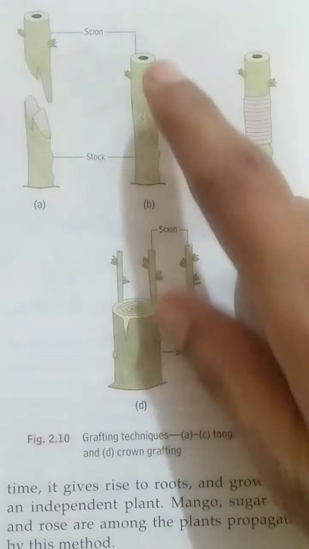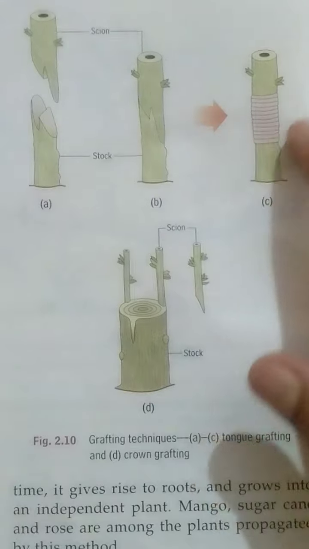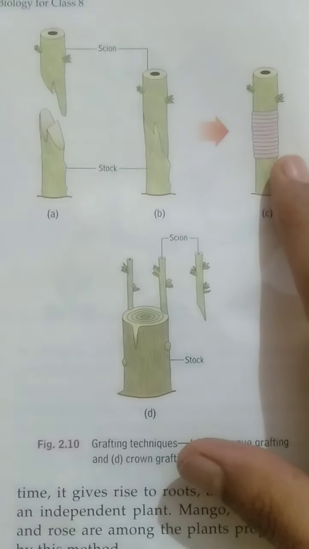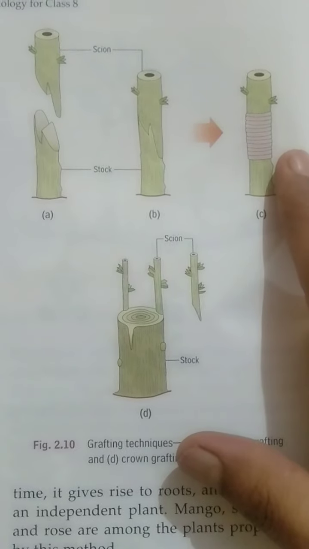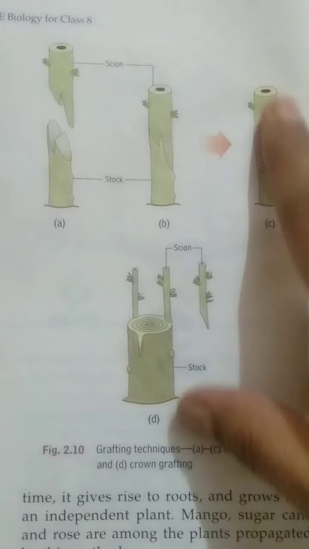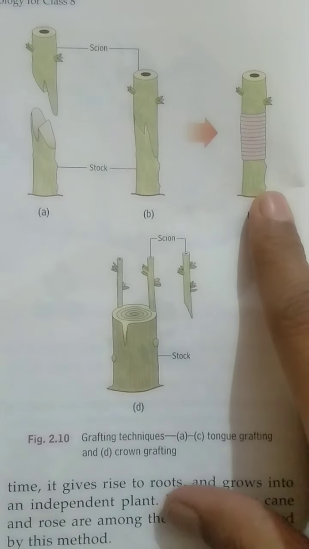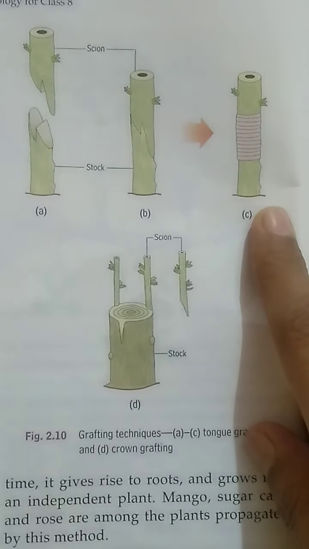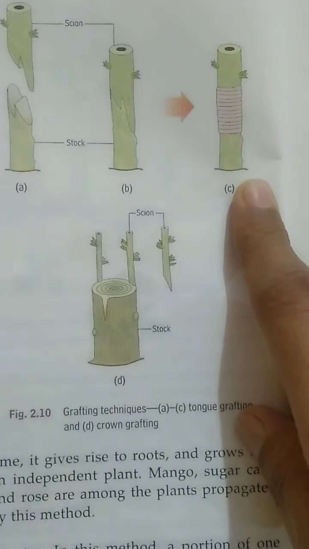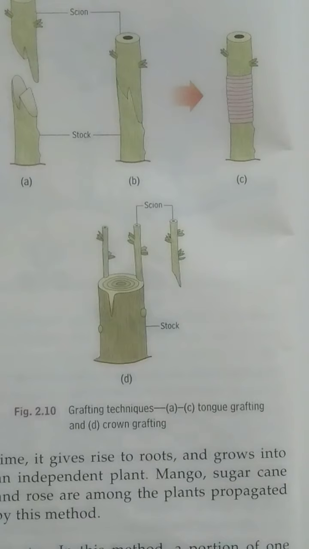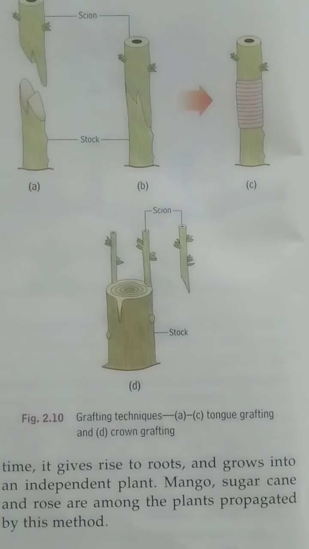Then in order to keep them in place, we have to wrap them with a piece of thread or some strong rope. Then after some time both these portions will grow as a single plant. So this is the method of grafting. This method is usually common with plants like mango and rose.